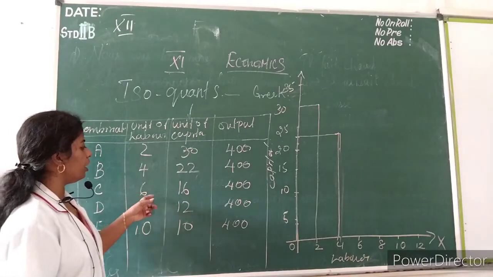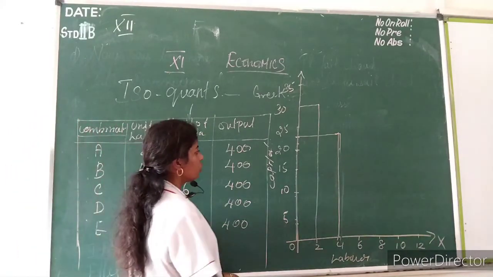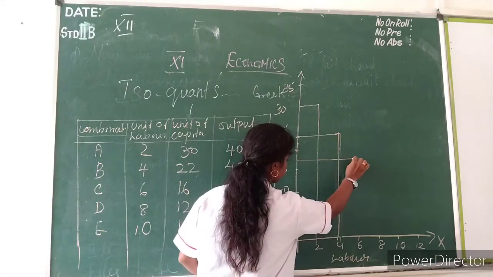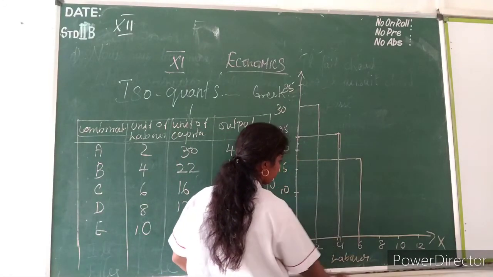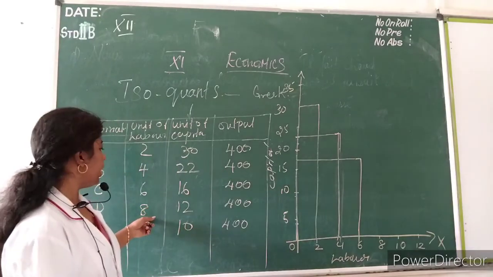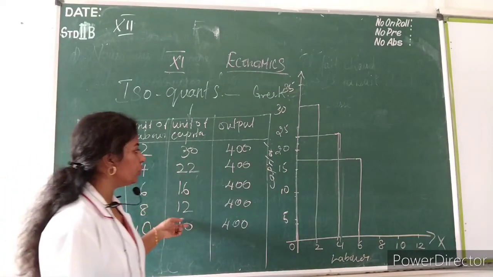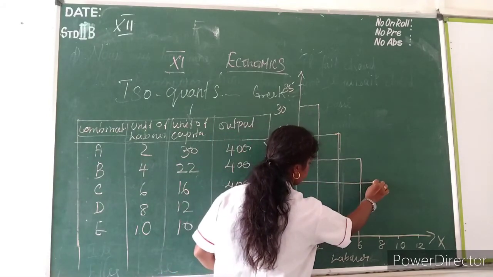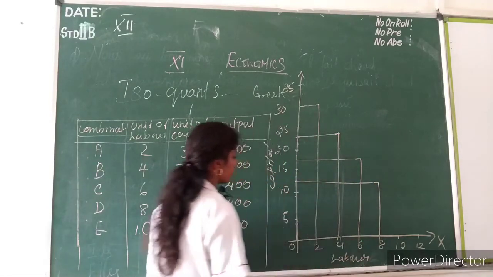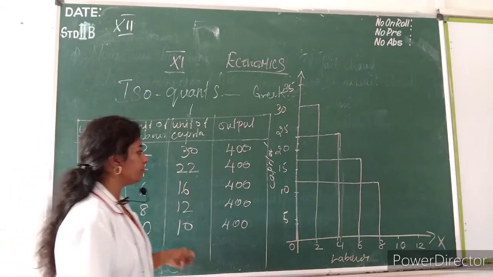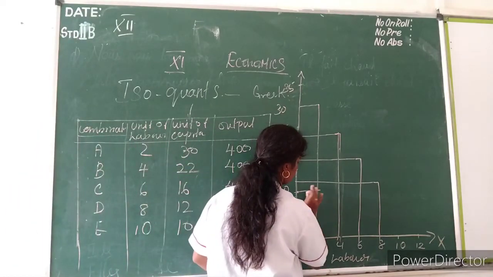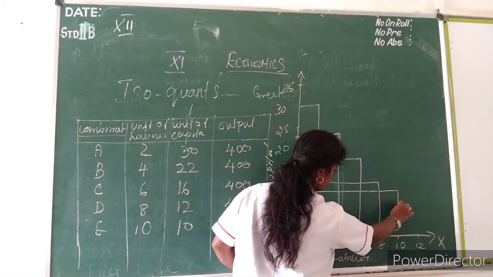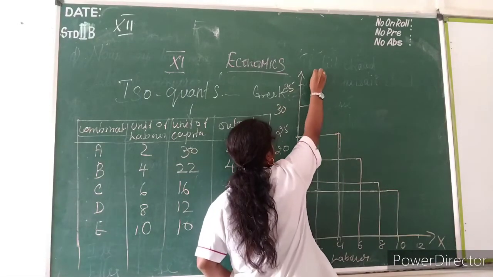Then 6 units of labor and 16 units of capital, between 15 and 20 you can take 16. Then 8 units of labor and 12 units of capital, between 10 and 15 you can take 12. Then 10 and 10. So join all those points.